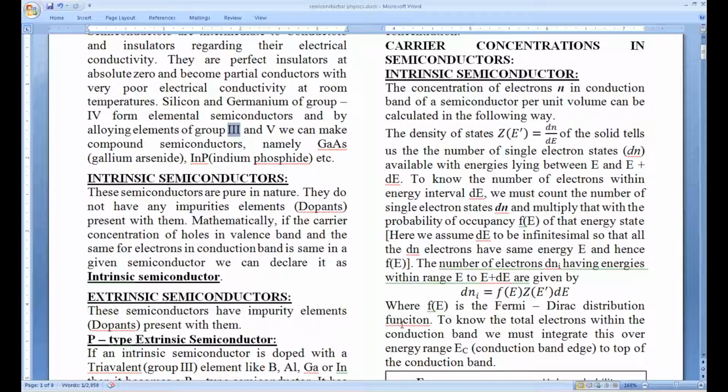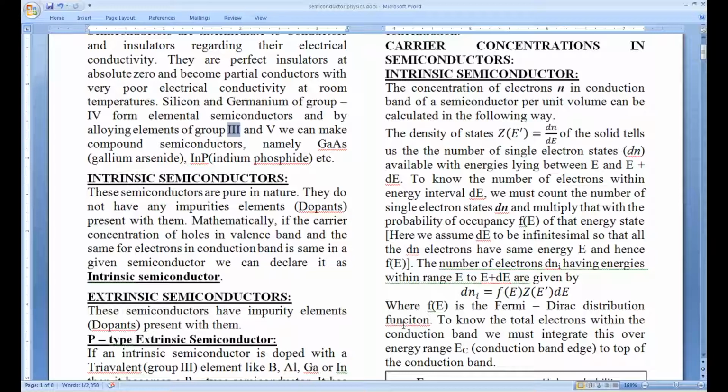The concentration of carriers inside a semiconductor is very poor. If you take silicon, it is of the order of 10 power 10 carriers, where carriers means either electrons or holes, per centimeter cube of a pure semiconductor crystal. If you take germanium, typically it is of the order of 10 power 13 per centimeter cube. So 10 power 10 for silicon and 10 power 13 for germanium at room temperature, per centimeter cube of the crystal.